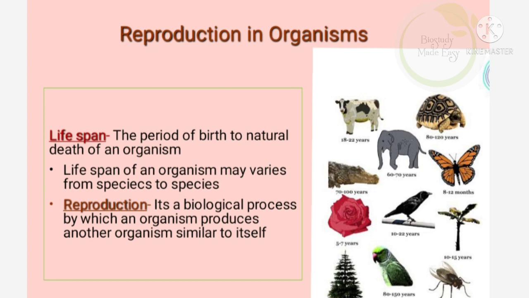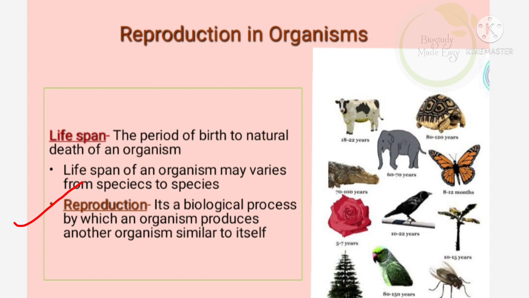For example, an elephant lives up to 60 to 70 years, whereas a tortoise lives up to 80 to 120 years. And crow and parrot also have different lifespans. Even though their body size looks similar, their lifespan is different. It implies that lifespan is not correlated with the body size.